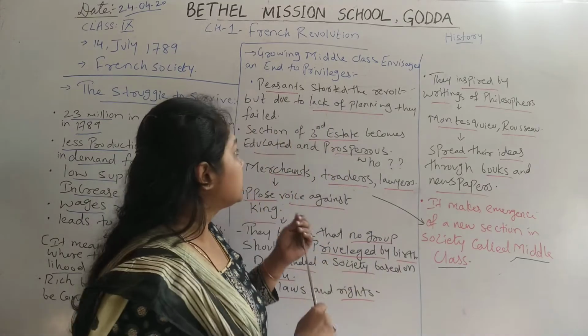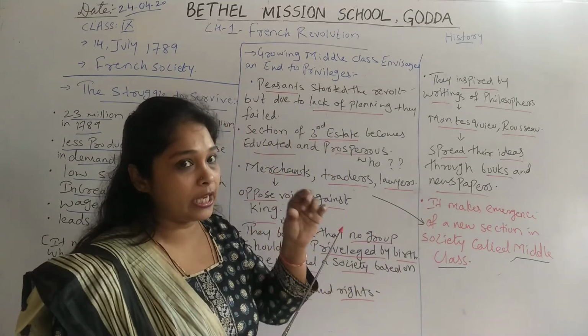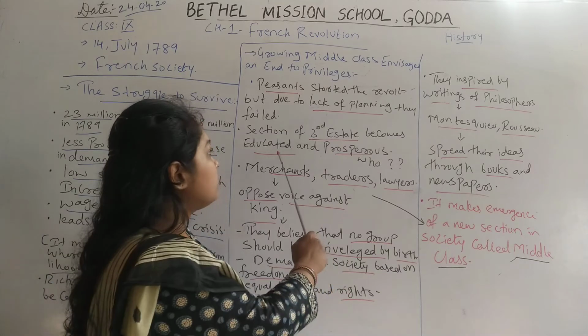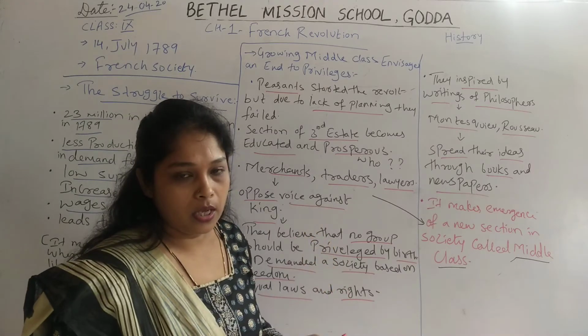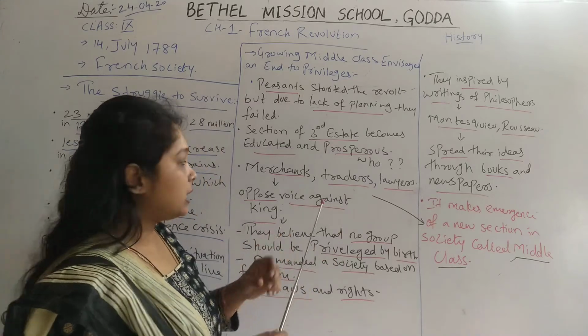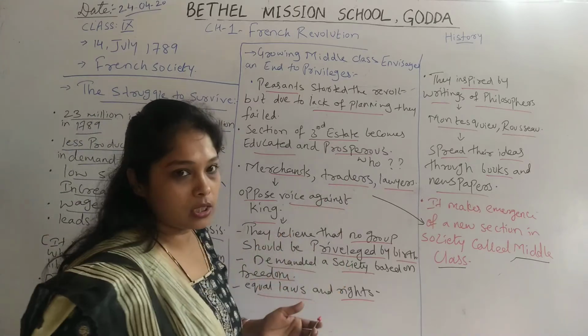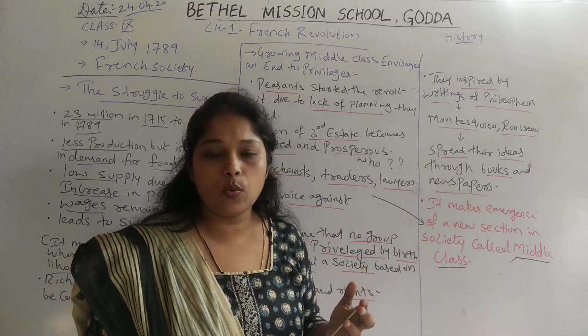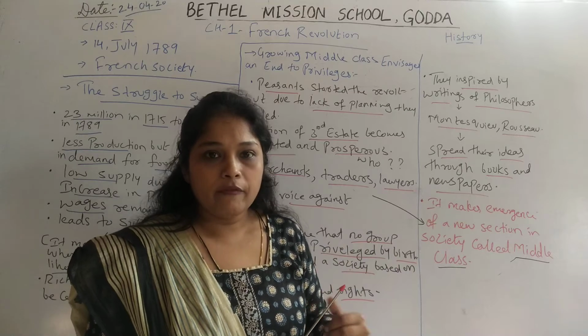After that, a section of the third state became educated and prosperous. They were the merchants, traders and lawyers who were getting an education.